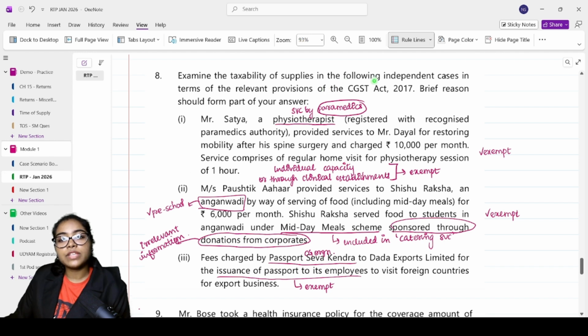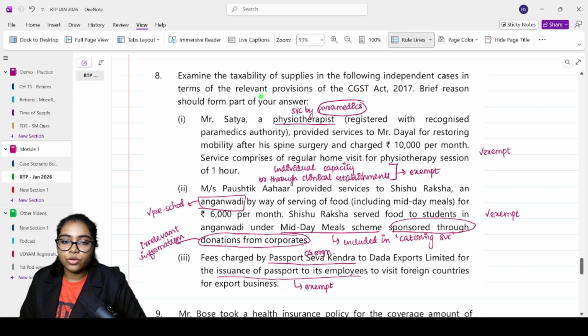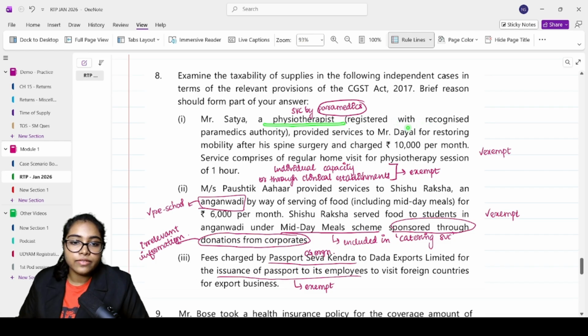Examine the taxability of supplies in the following independent cases in terms of the relevant provisions of the CGST Act 2017. Brief reasons should form part of your answer. Mr. Satya, a physiotherapist registered with a recognized paramedics authority, provided services to Mr. Dayal for restoring mobility after his spine surgery and charged 10,000 per month. Services comprise regular home visits for physiotherapy sessions of 1 hour.